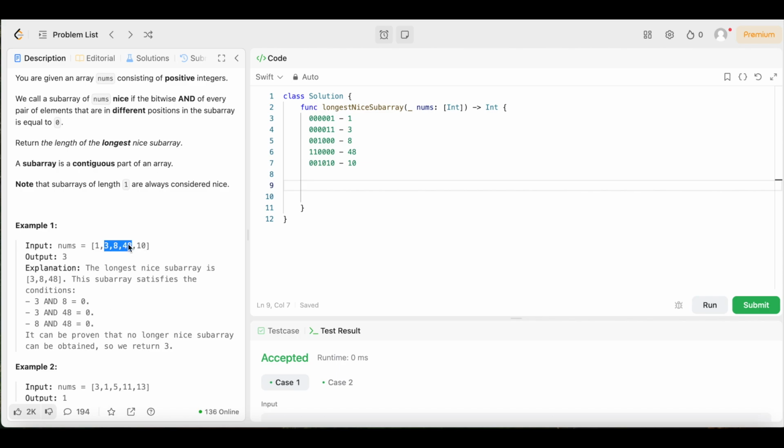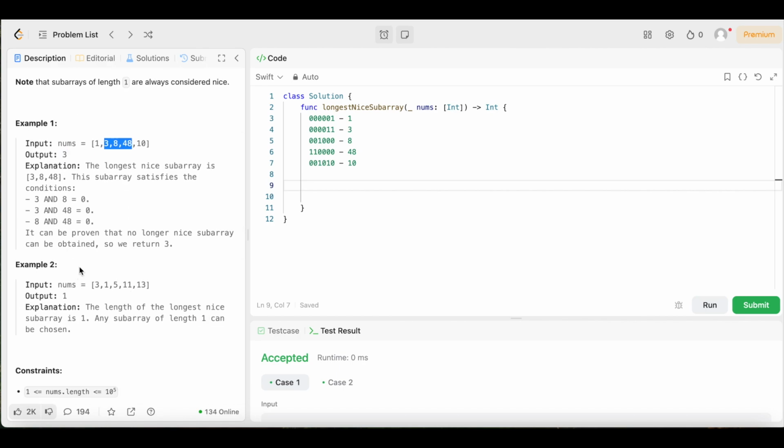So as you can see, all of these combinations, no matter how we work them, they'll still equal 0, which is why we cannot include the 1 or the 10, because the 10 might work with 48, but it doesn't work with 3 and 8. You know what I'm saying? And we need it to work. We need all of the 3 numbers, or all of the subarray to work for it to equal 0, for it to count. So that's why this longest subarray is 3, because there are 3 elements in the subarray.